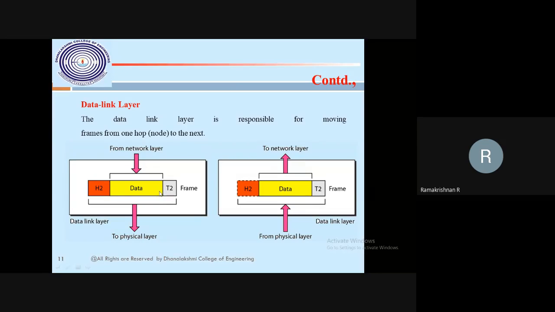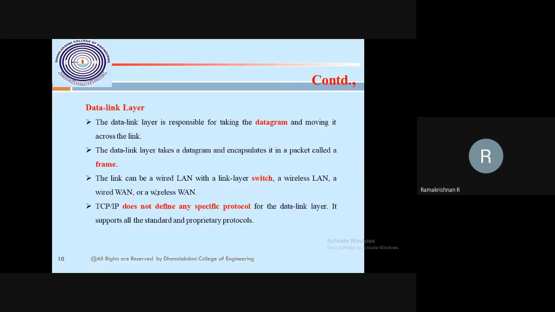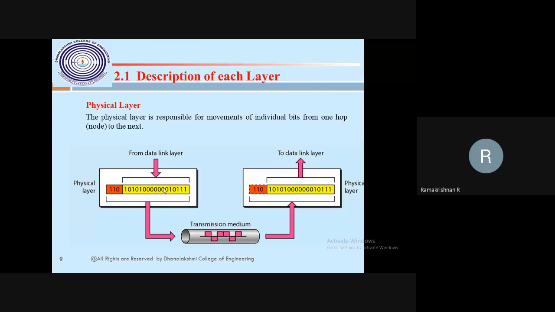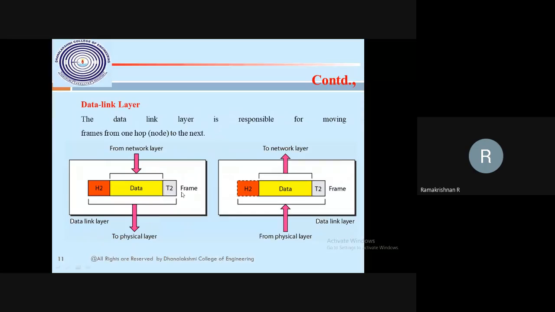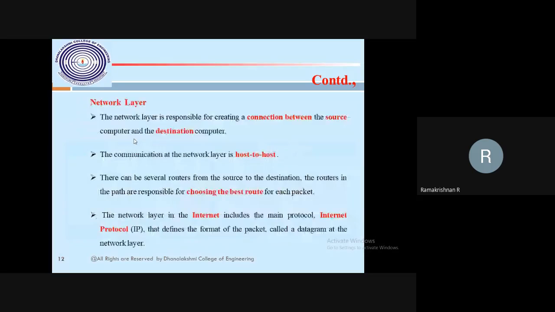So every bit will be converted into a frame. This is called one frame. One frame has a starting address, then the data, and the same thing will be transferred to the destination node. Similarly, the frame will be converted back to data. A collection of data will be converted to a frame, and the frame hops to the next node. This is the data link layer.